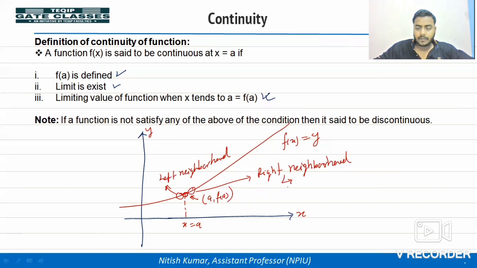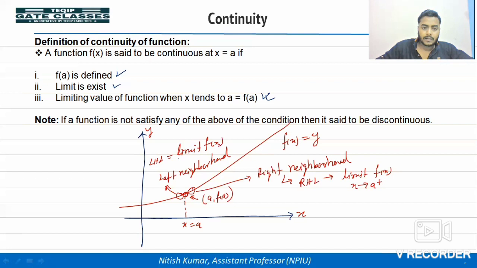See, right neighborhood or left neighborhood, we can write in terms of limit also. So at x is equal to a, for the right neighborhood, the right hand limit, we can write limit of f(x) as x tends to a plus. Similarly, we can write the left hand limit of f(x) as x tends to a minus. Now, we are going to check whether the function is continuous or discontinuous at x is equal to a, right?